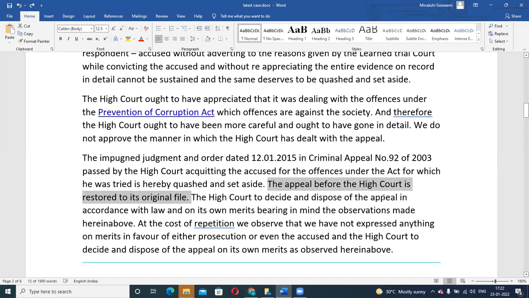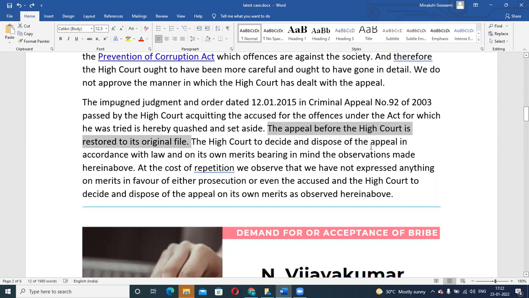Plus, we ask the High Court to restore this appeal which was filed, and the High Court needs to decide and dispose of the appeal in accordance with law and on its own merit, bearing in mind the observations made here. That means they should keep in mind that they are dealing with a very serious matter, a case falling under the Prevention of Corruption Act, and these are serious matters.